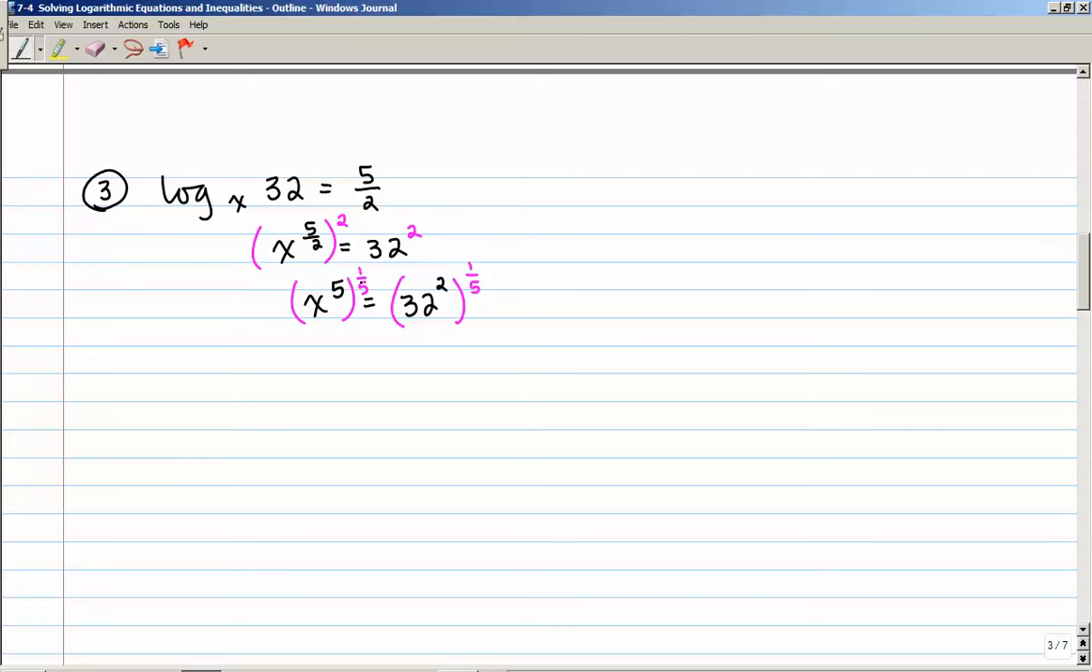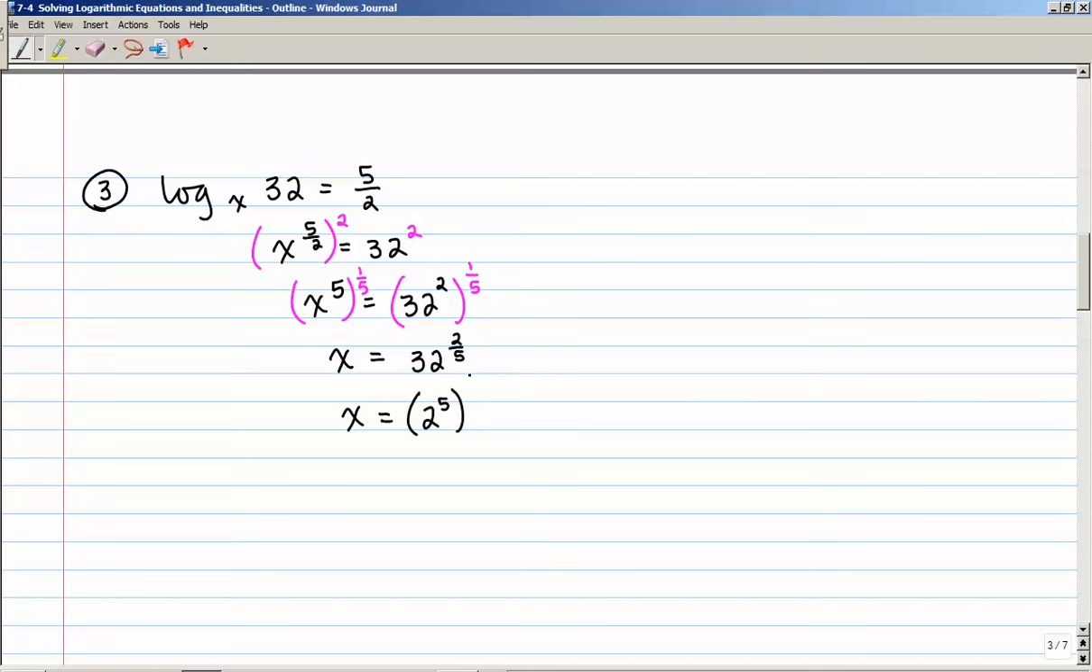So x to the 5th to the 1/5 power, remember again, multiply those exponents, that's just going to give me x to the 1, equals, now this looks a little messy, or actually it's probably not too bad. So that would be 32 to the 2/5 power, which you could put in your calculator, but just for fun here, let's go ahead and write it with a smaller base. 32 is actually 2 to the 5th power.